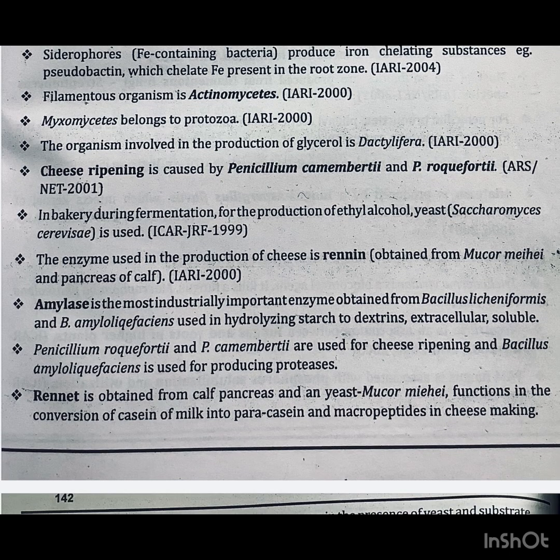ICAR JRF 1999. The enzyme used in the production of cheese is rennin, obtained from Mucor miehei and pancreas of calf. Question asked in IARI 2000. Amylase is the most industrially important enzyme, obtained from Bacillus licheniformis and Bacillus amyloliquefaciens, used in hydrolyzing starch to dextrins, and extracellular soluble.